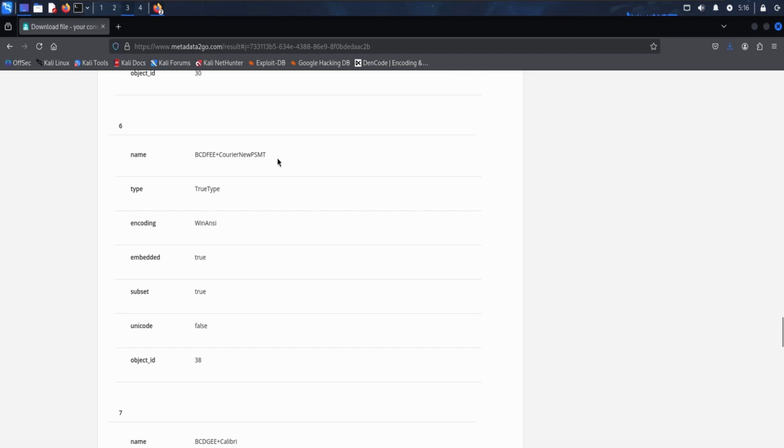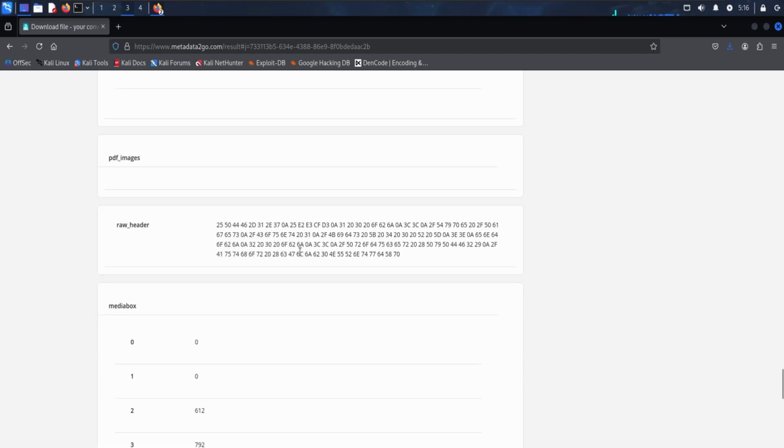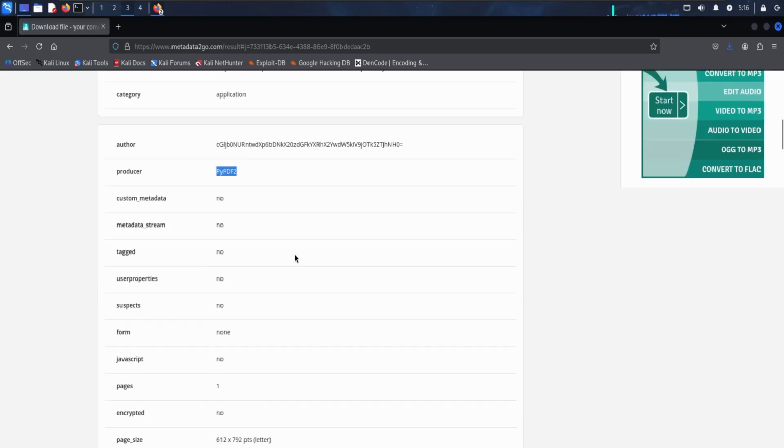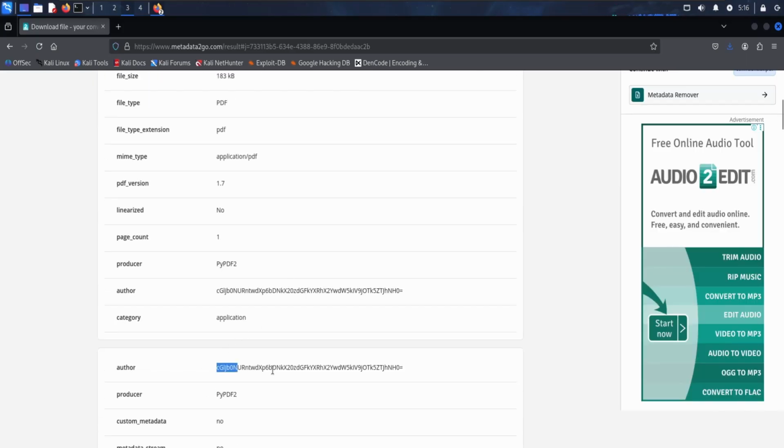Raw header. There is nothing much interesting, but if you are regular with understanding encoding or decoding formats, this looks like base 64 format.